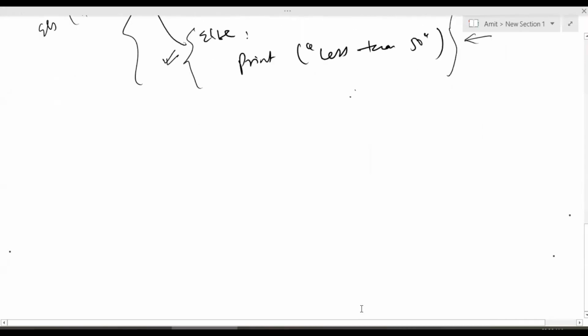Now, when you write a program, if I give you a problem like print hello world 5 times, the simplest solution is to print hello world, and then you can write this 5 times.